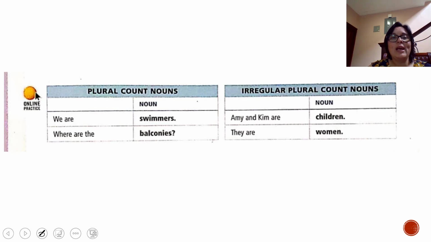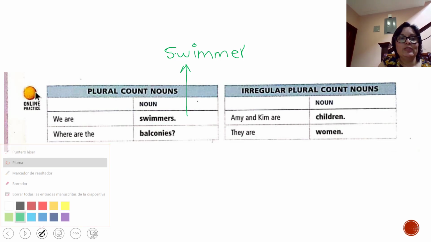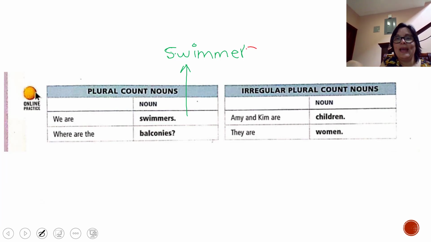So in the first one we have swimmers. Which one is the singular form for swimmers? Swimmer. Okay. And if you see, what you did was only to add s for making the plural.